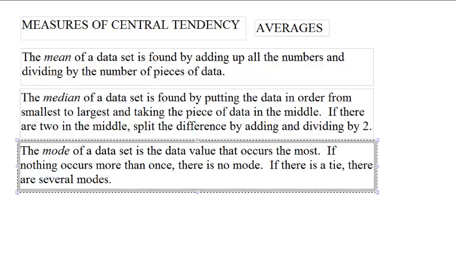The mode's kind of a weird number. The mode is just the most common. Sometimes that's the most useful. If you want to know how many dogs people have, you ask, what is the mode? What is the most common number of dogs that a person has? Is it 1, or is it 2, or is it 0? That's sort of a more interesting thing. Or of the people who have cats, what is the mode? Do more people have 1 cat? Do more people have 2 cats? That could be interesting. Maybe more people have 3 cats than any other number of cats.